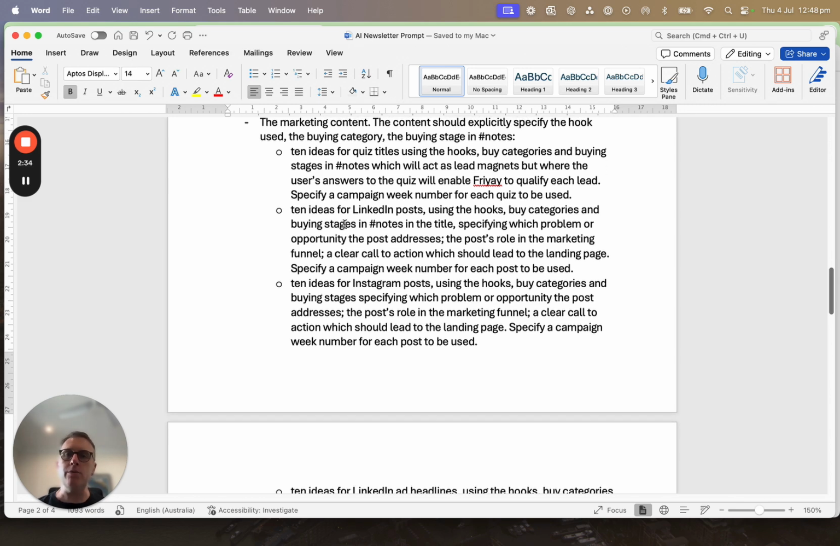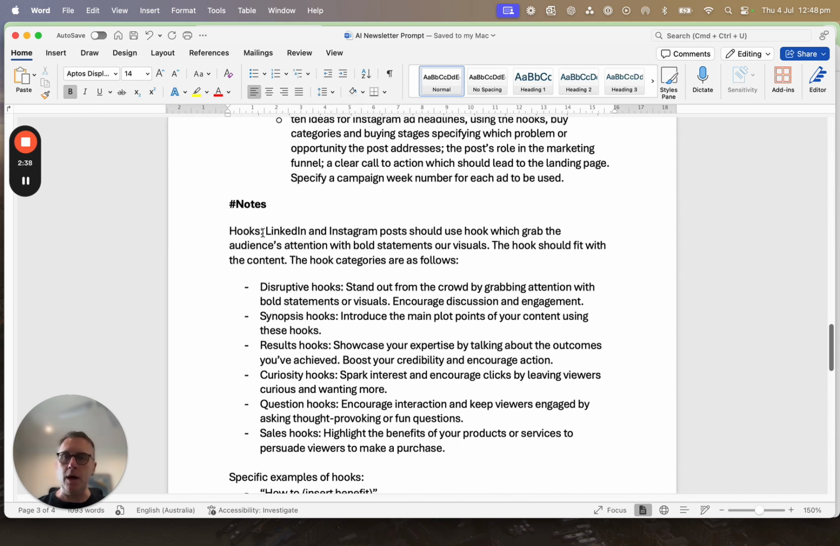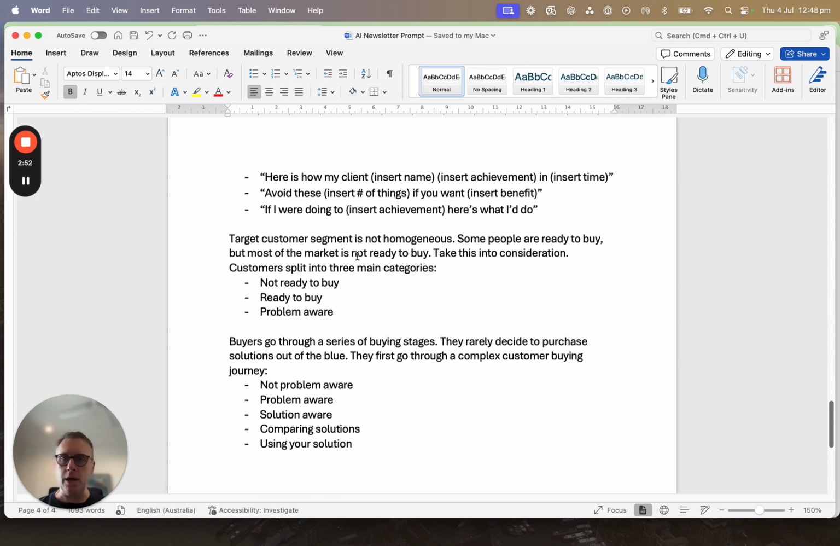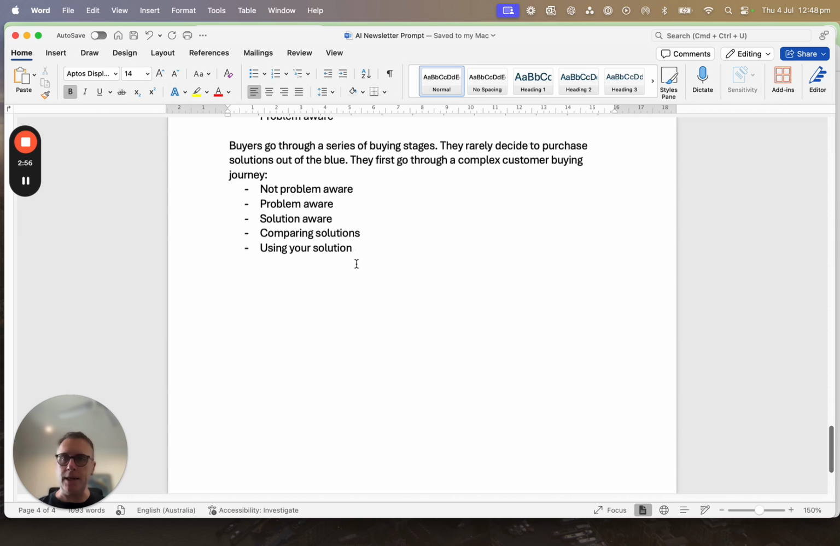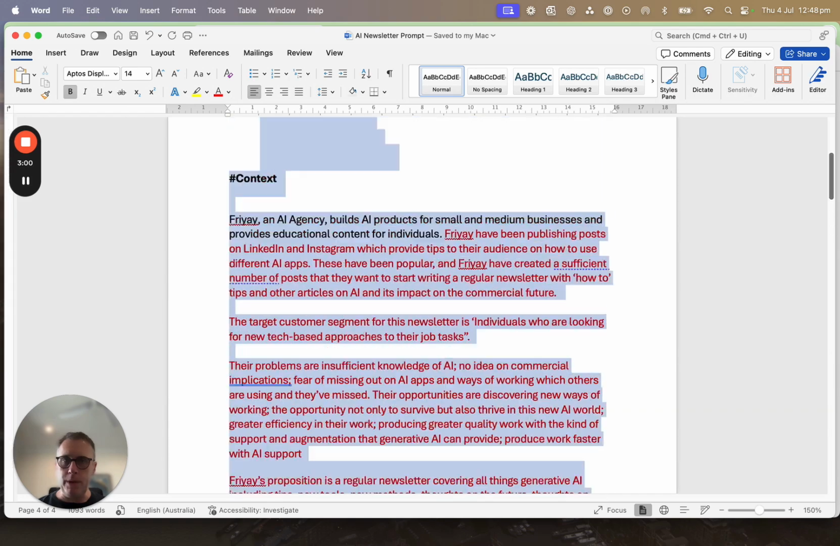Hashtag notes is down here at the end. This is where I put in useful notes, things which would be useful for the GPT to know when it's actually writing this. So I've put in some information around hooks, the different types of hooks, specific examples of hooks, the target customer segment and what that looks like, and the buying stages. So what I'm going to do is just copy all of that.